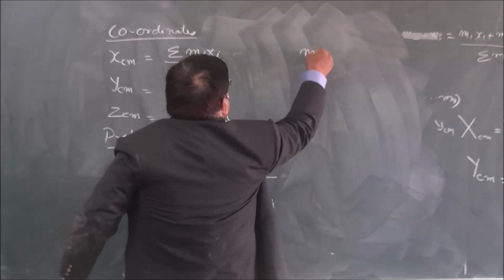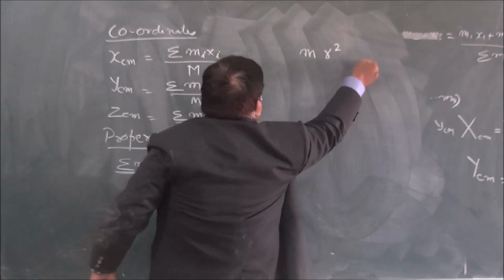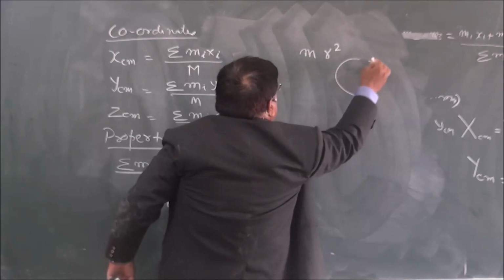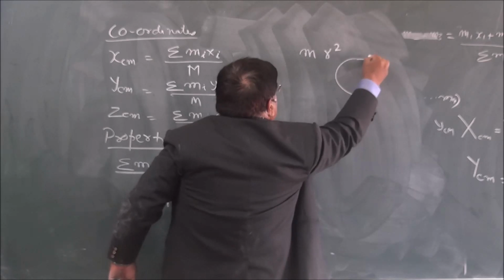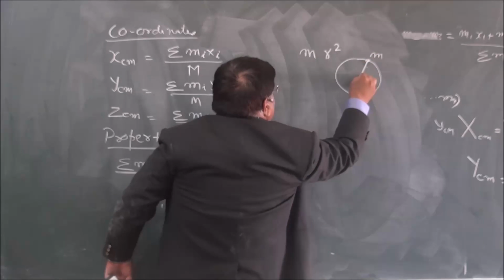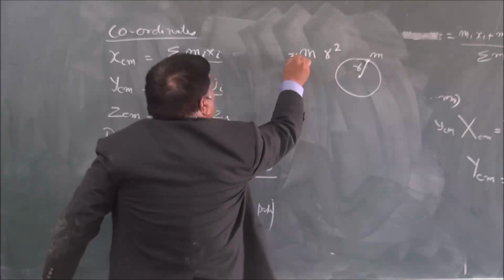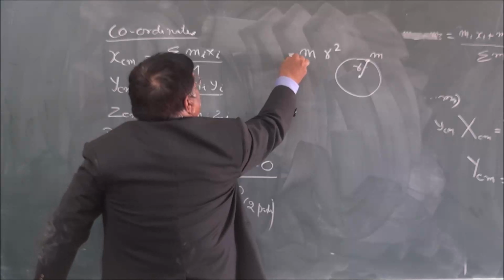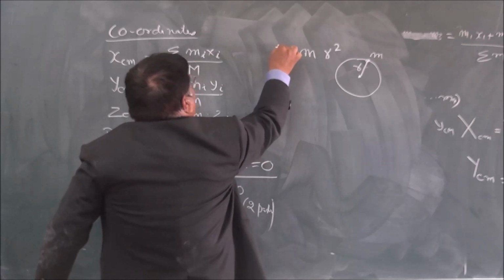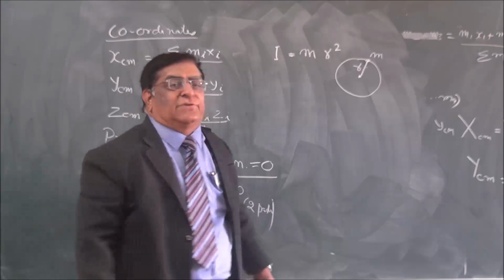Mass multiplied by square of the radius of rotation. This particle here, and there is a radius of rotation r. So mr square is its moment of inertia, and we call it by I. I is equal to mr square.